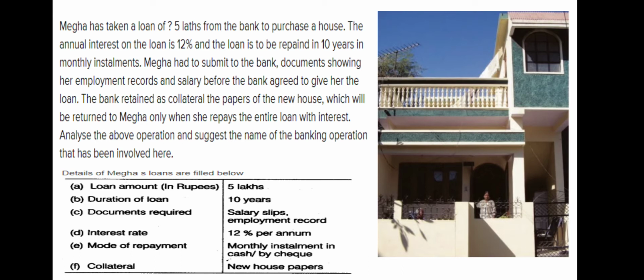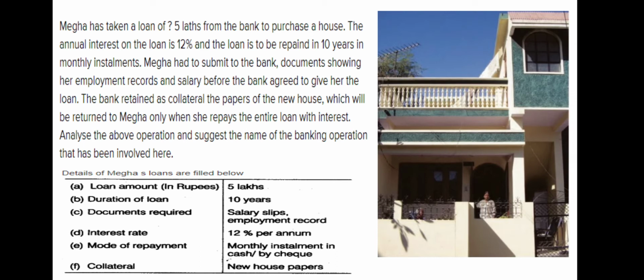Documents required for the house loan to submit in the bank are salary slips and employment record. Interest rate, in this bank, they are applying 12% per annum. Mode of repayment is monthly installment in cash or by check. And collateral is the new house papers.